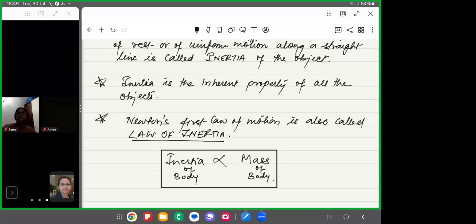Please understand the concept. Writing is not important. I will provide these notes to you at the end of the chapter, and also this is given in your books. So try to understand the concept in the class rather than noting them. Is it clear?